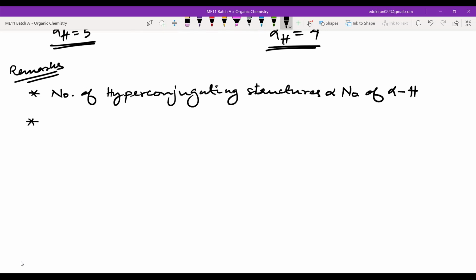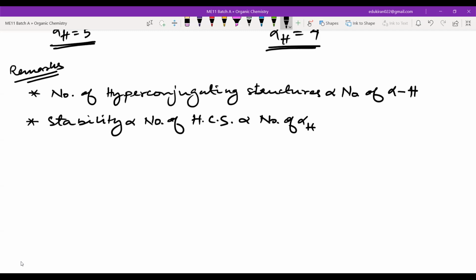And as you know, stability is directly proportional to the number of hyperconjugating structures, which is directly proportional to the number of alpha hydrogens. Hence, we can say stability is directly proportional to what? Directly proportional to the number of alpha hydrogens.